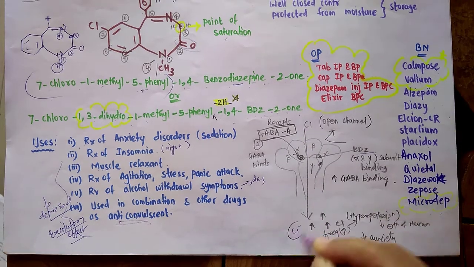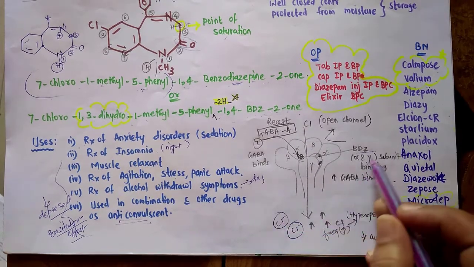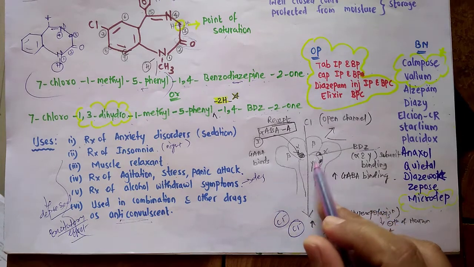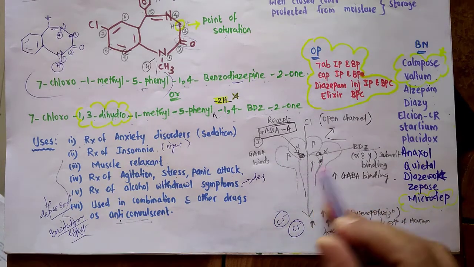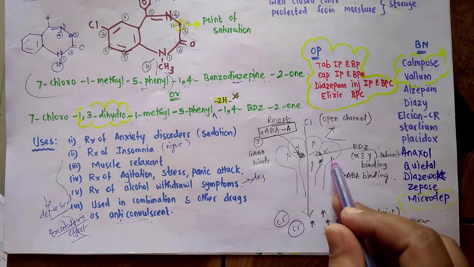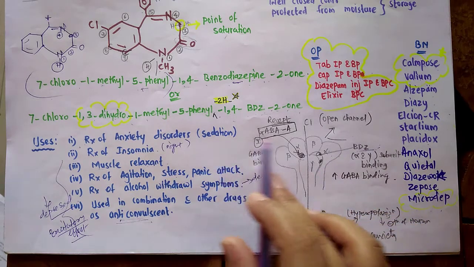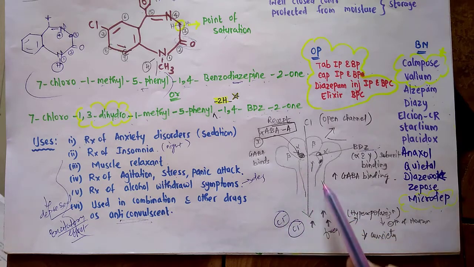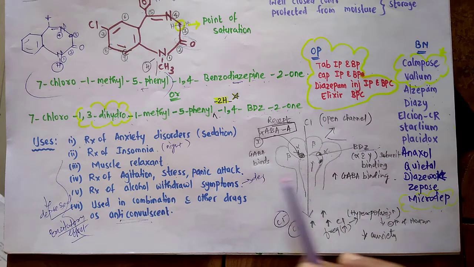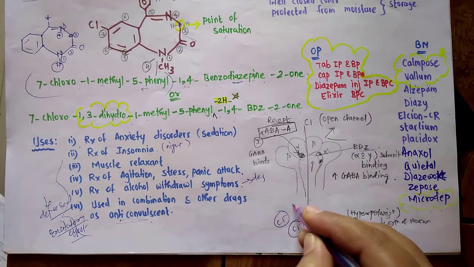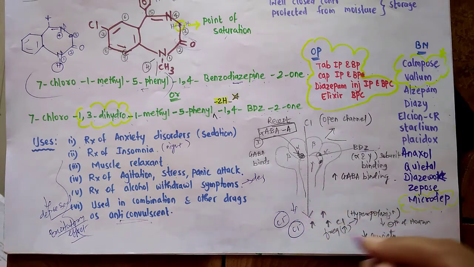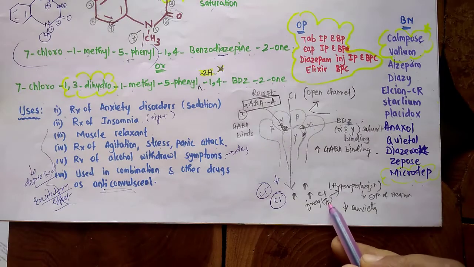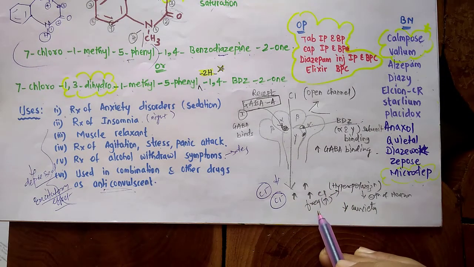Once benzodiazepine attaches at the alpha and gamma subunit, it will in turn increase the attachment of GABA. It will lead to the opening of chloride ion channels, and due to increased GABA binding, more chloride influx will take place, which will in turn increase the frequency of opening of the chloride channels.